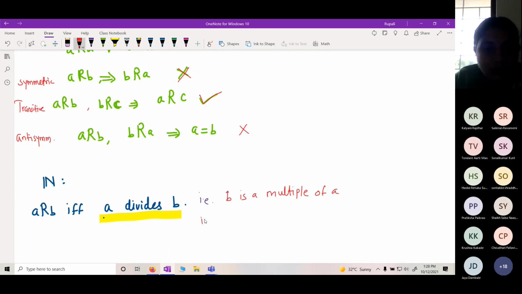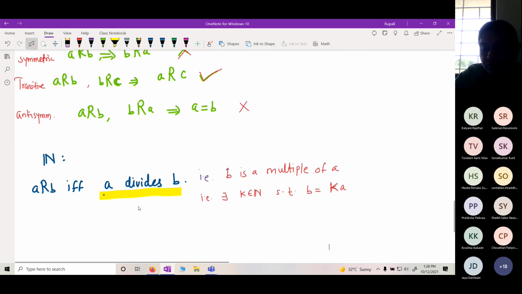That is, there exists some K. K belongs to which set? Natural number. Natural number such that B is equal to K times A. So everybody knows this, right?